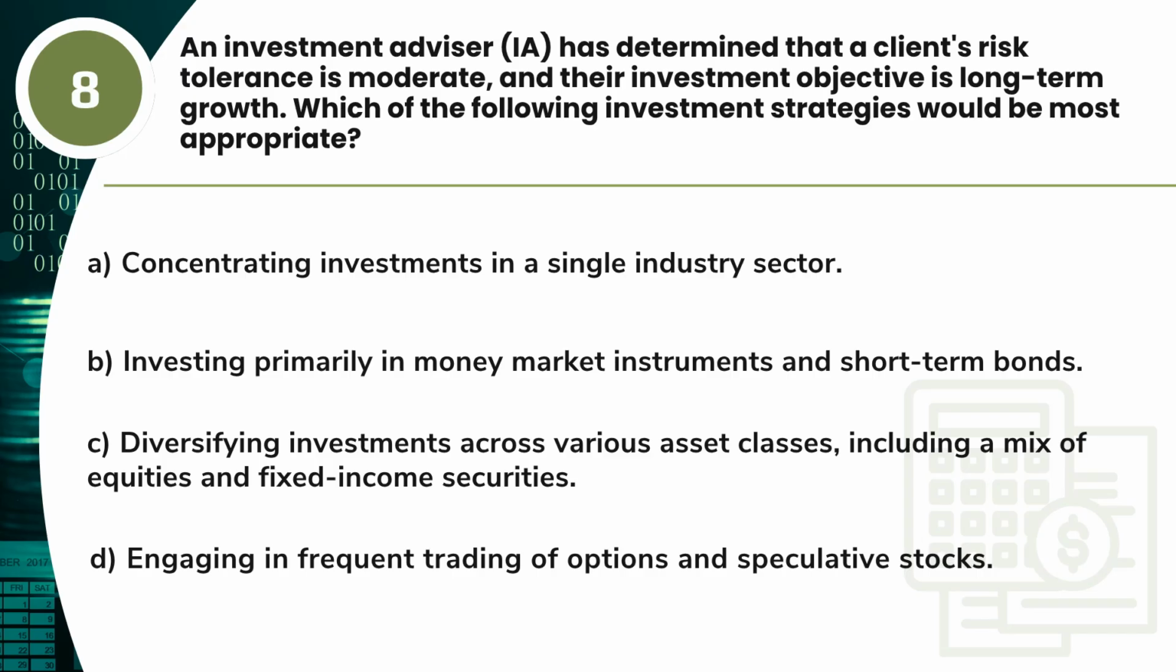Question 8. An investment advisor, IA, has determined that a client's risk tolerance is moderate, and their investment objective is long-term growth. Which of the following investment strategies would be most appropriate? A. Concentrating investments in a single industry sector. B. Investing primarily in money market instruments and short-term bonds. C. Diversifying investments across various asset classes, including a mix of equities and fixed income securities. D. Engaging in frequent trading of options and speculative stocks.